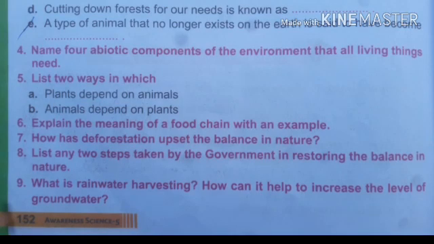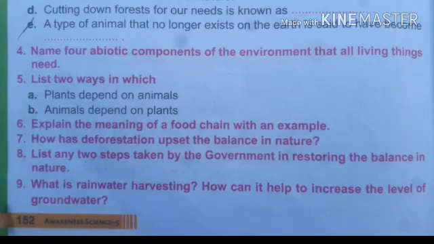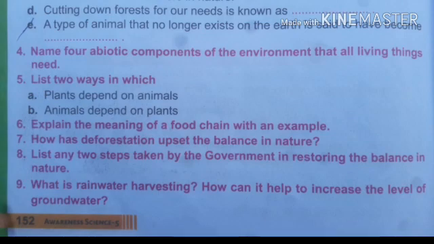Next, animals depending upon plants. We know that plants are the producers and they provide us food. We depend upon plants for food, and animals depend upon plants for oxygen and for shelter. Next question.